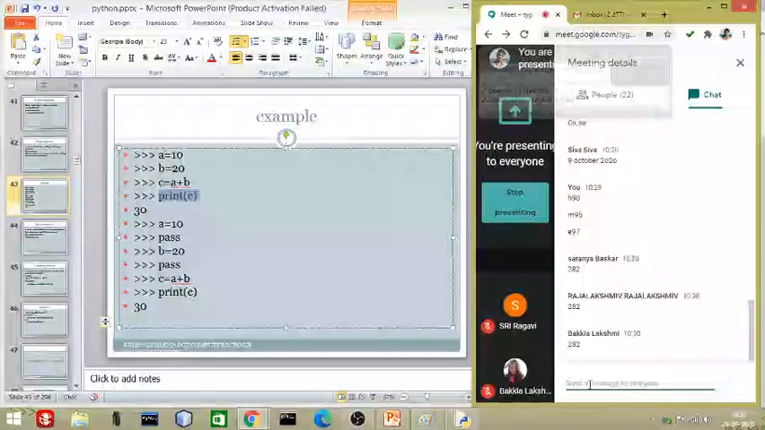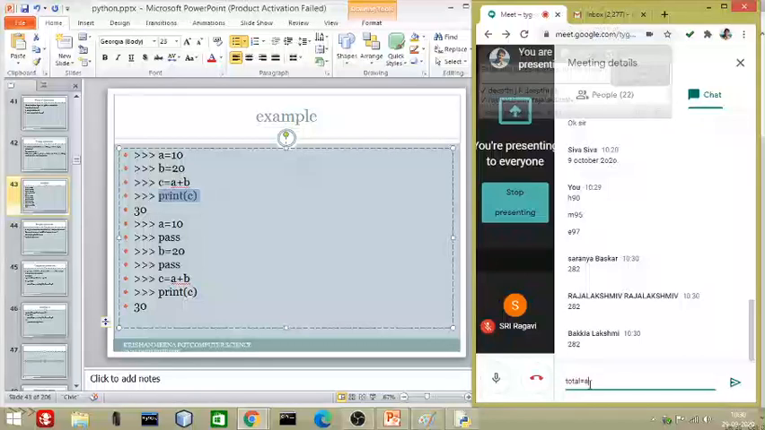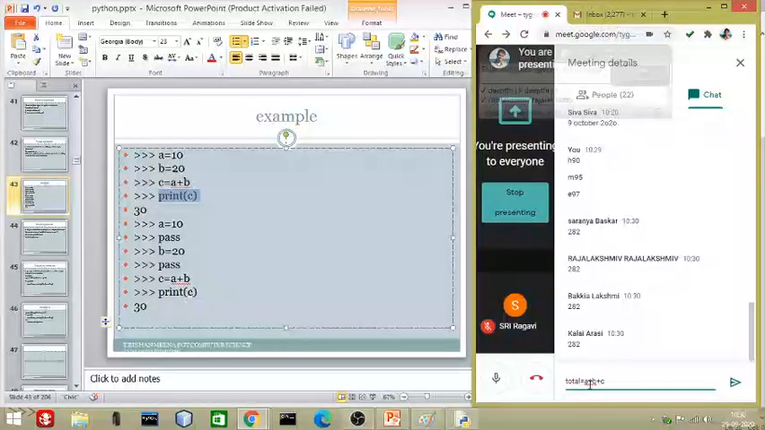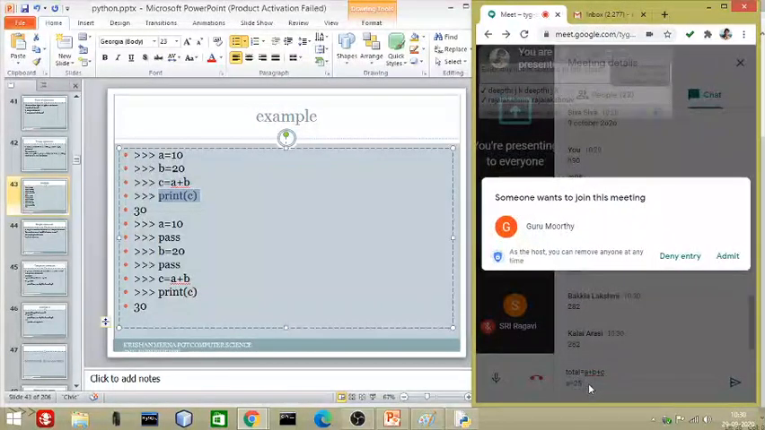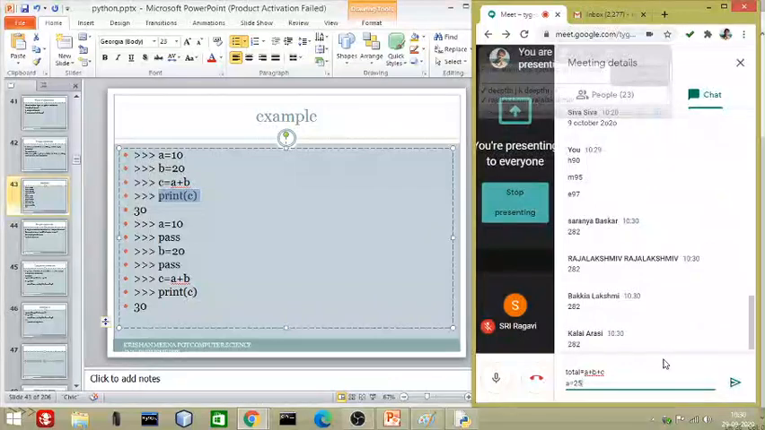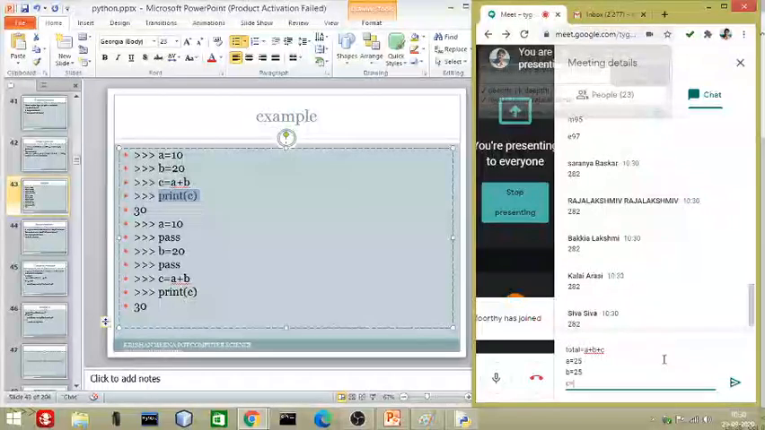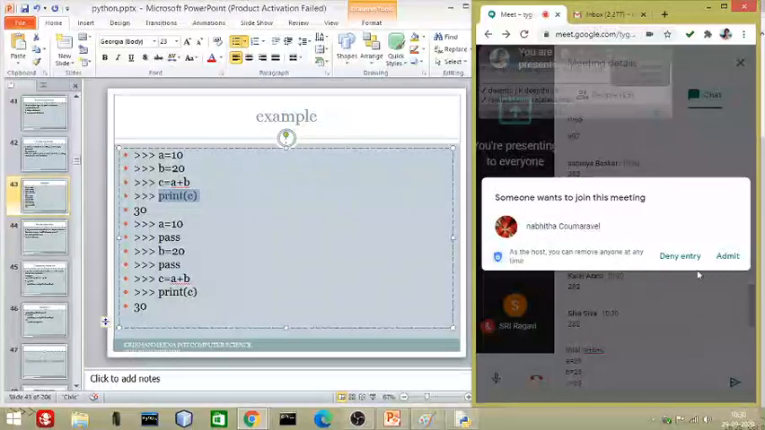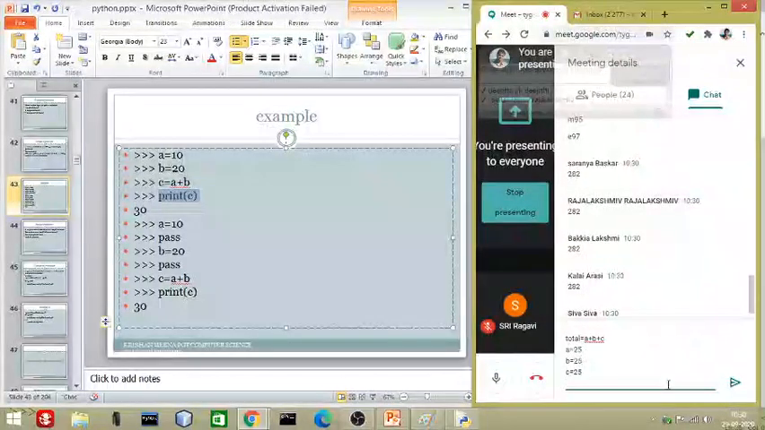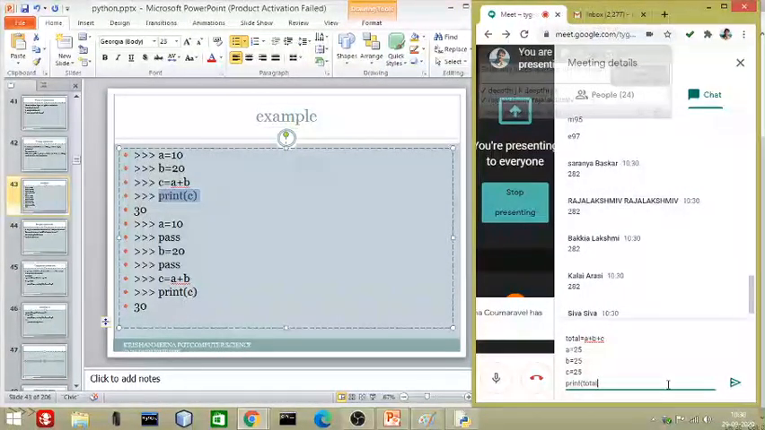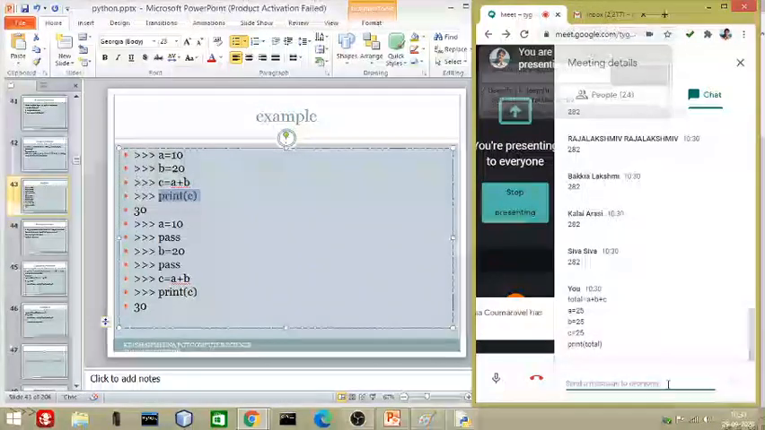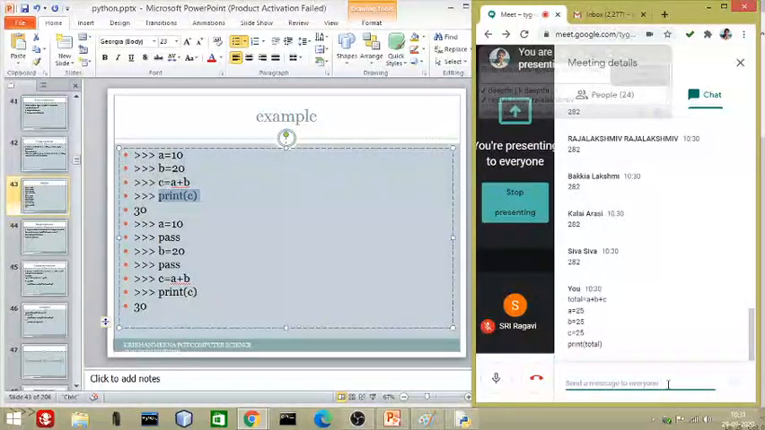Okay, the question is like this: total is equal to A plus B plus C. And A is equal to 25, B is equal to 25, C is equal to 25, and print total. This is a question. Alright, can I get an answer for this question?